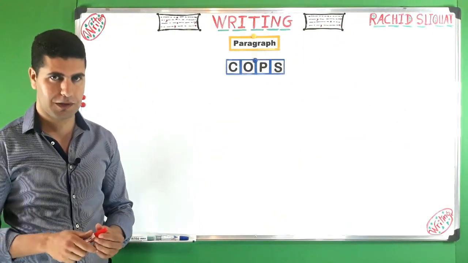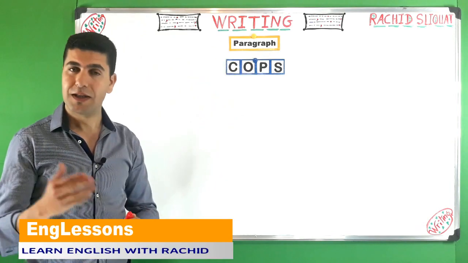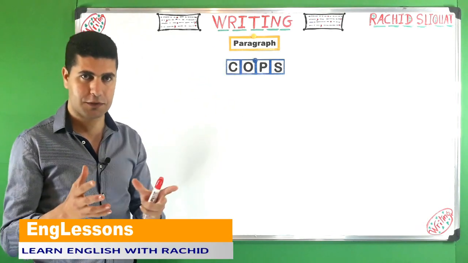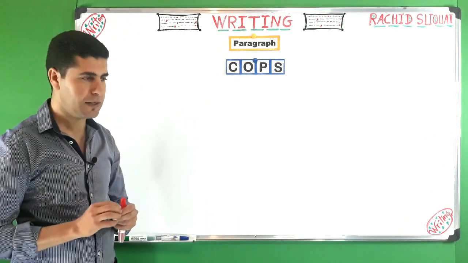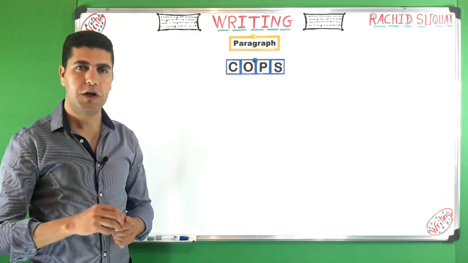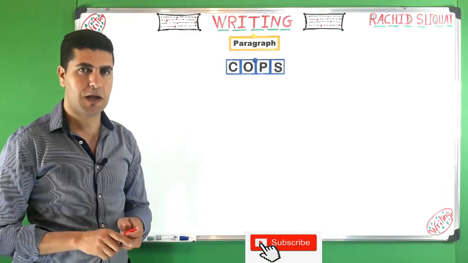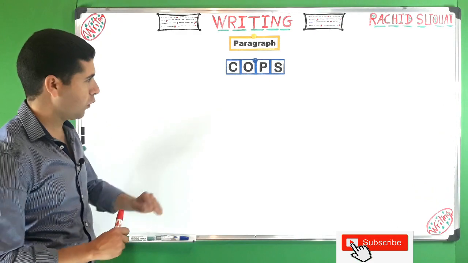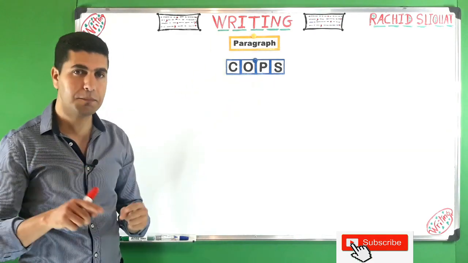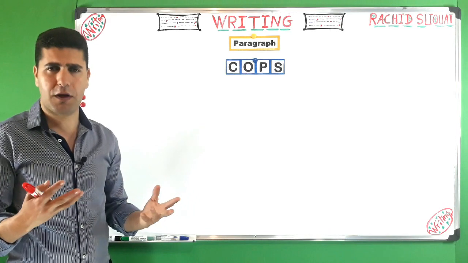So we are still talking about writing paragraph. In the previous episode we covered linking words to link sentences in a paragraph, and in this episode we are going to see something very important that we have to respect. This is what we call cops, okay? Cops in writing. What is cops?